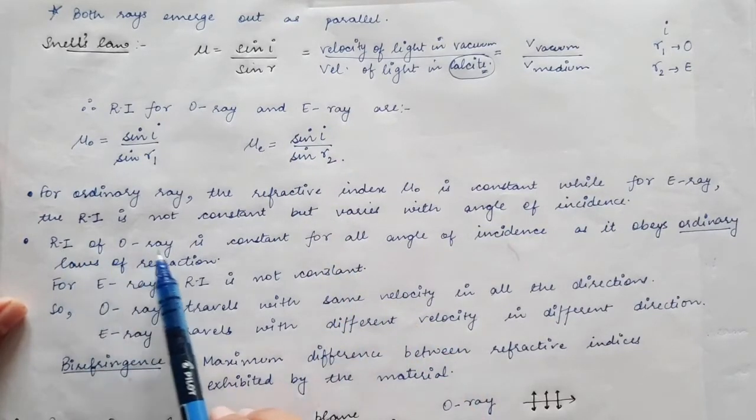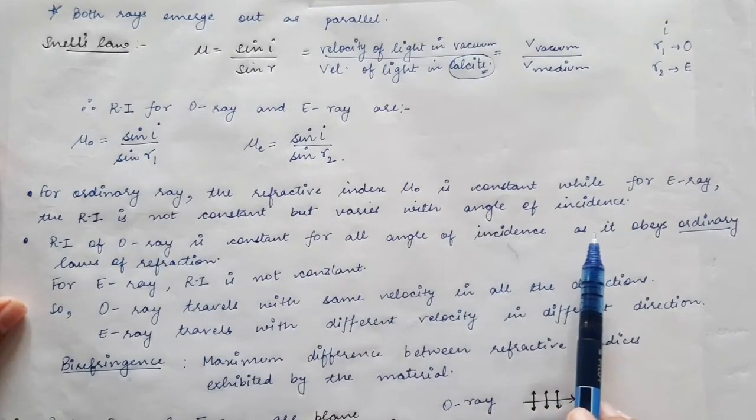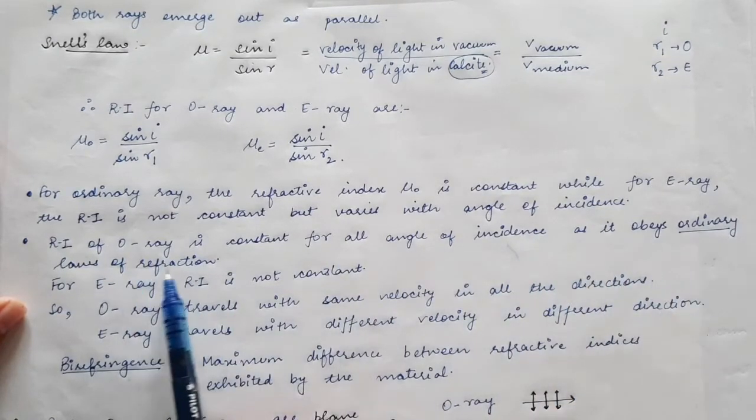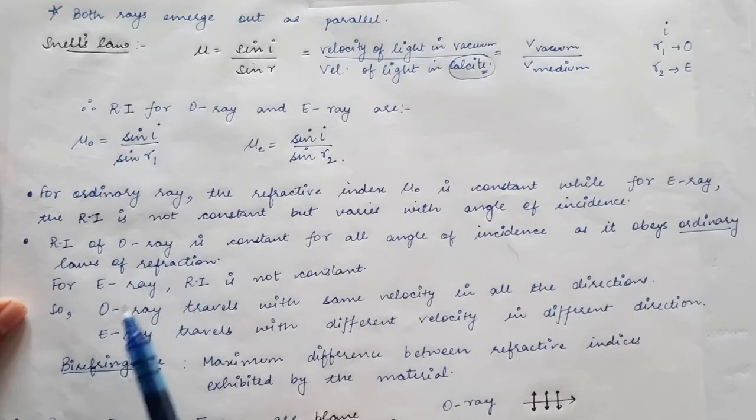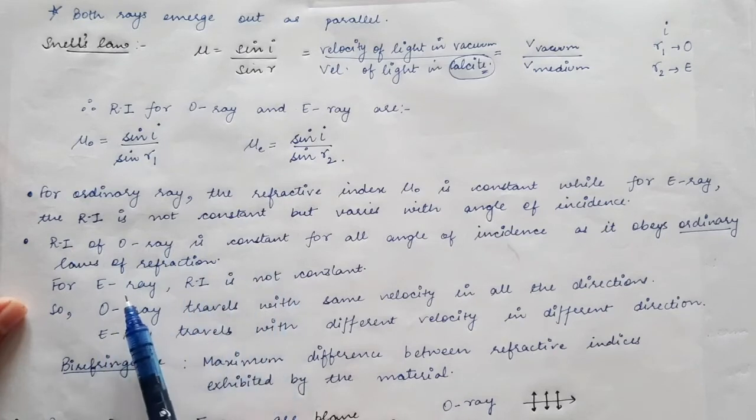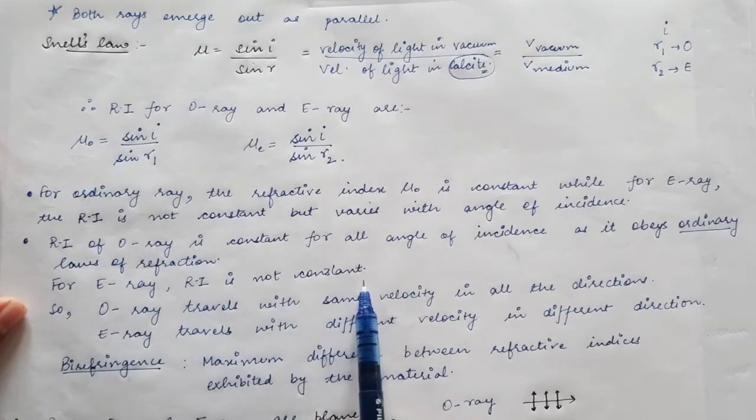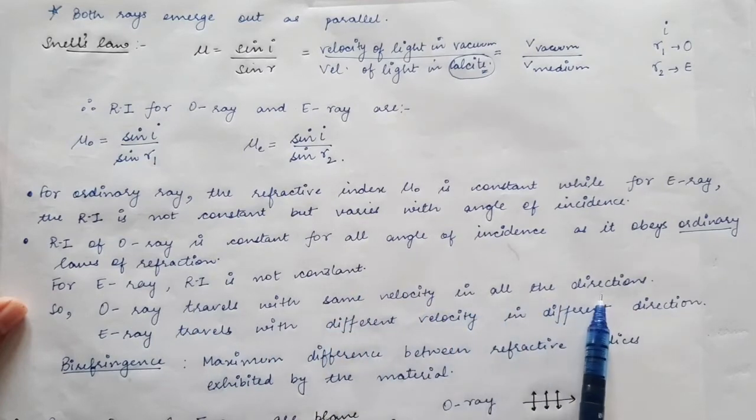So the refractive index of the O ray is constant for all angles of incidence, as it obeys the ordinary laws of refraction. Therefore the refractive index of the O ray is constant. But for the E ray, the refractive index is not constant. So the O ray travels with the same velocity in all directions.